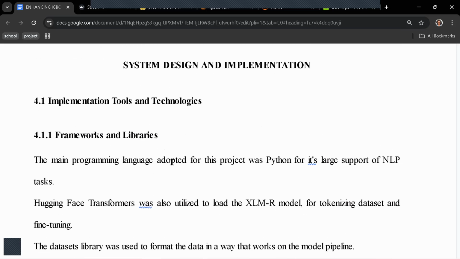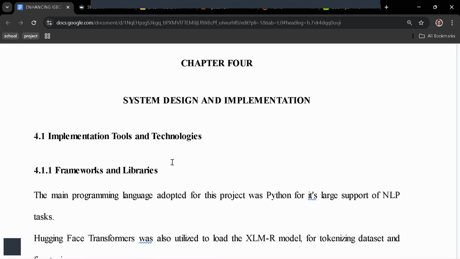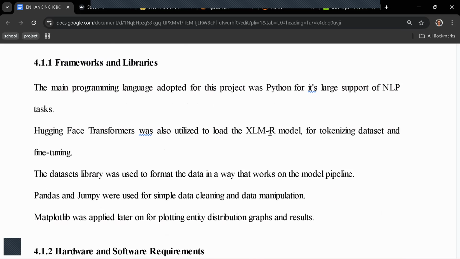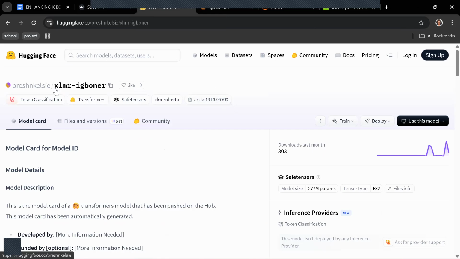For our chapter 4, we have our system design and implementation. How was the system designed? For information, the main programming language used was Python. Hugging Face Transformers was utilized to load our XLM model. After we fine-tuned our model, we went ahead to upload it to Hugging Face.